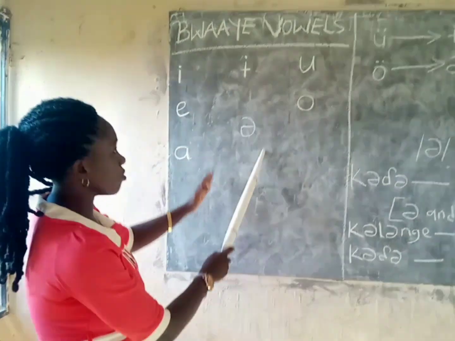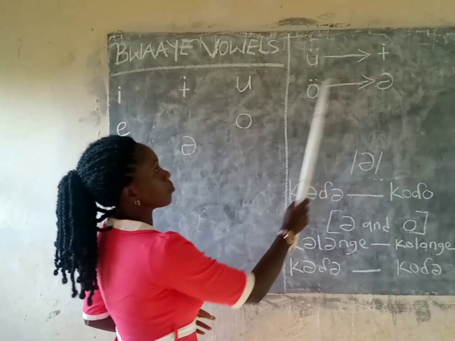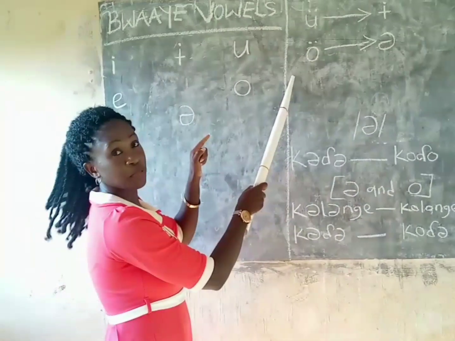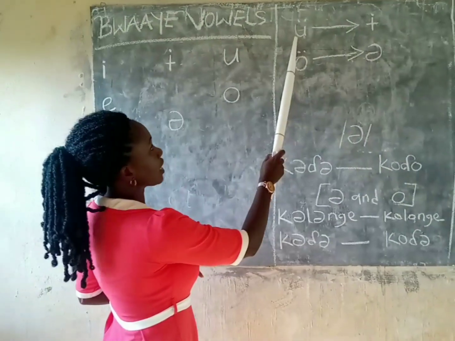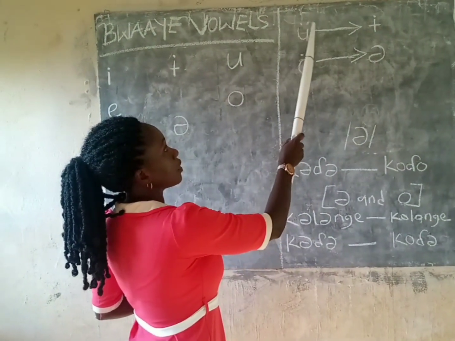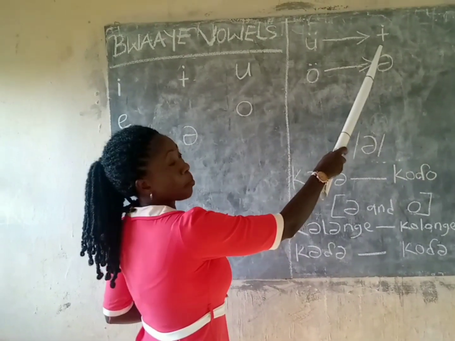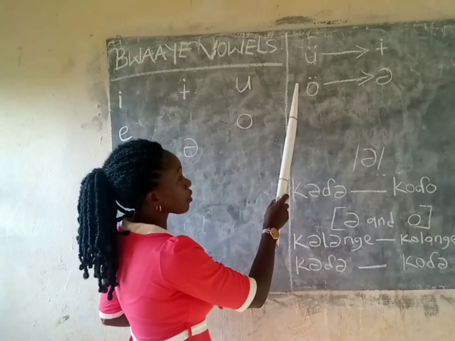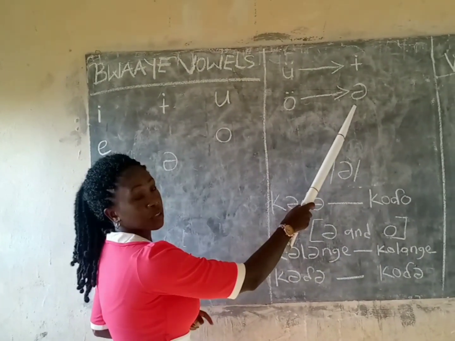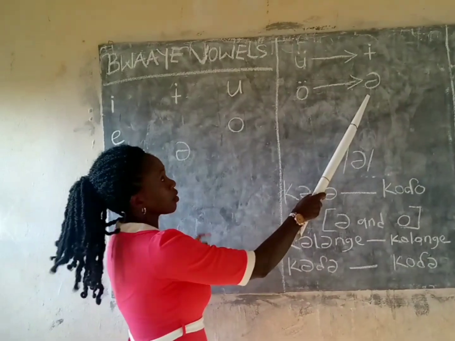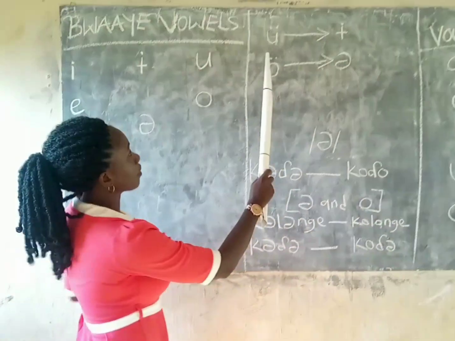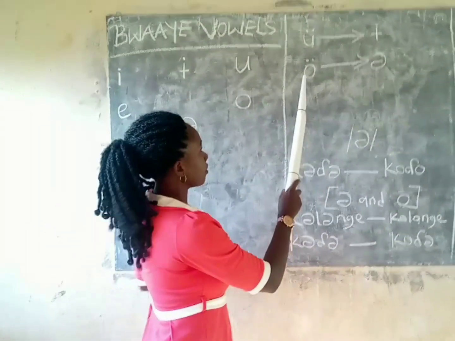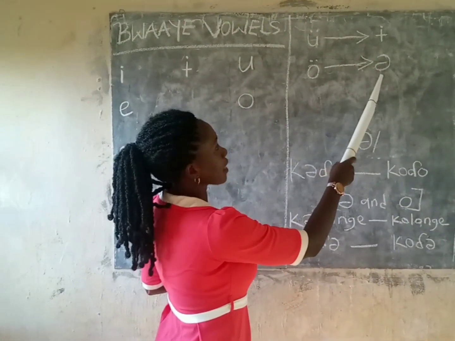They are sounds used in place of the controversial vowels, as I said in the previous class. So we change U with the subdot to Bwaatye. We change O with the subdot to Shewa. In the Bwaatye language, this sound and this sound are the same thing.